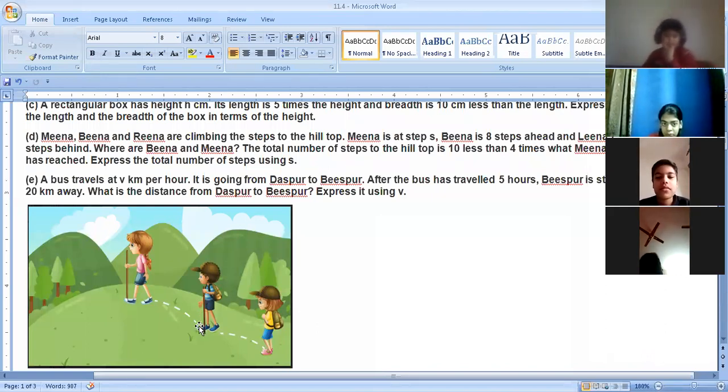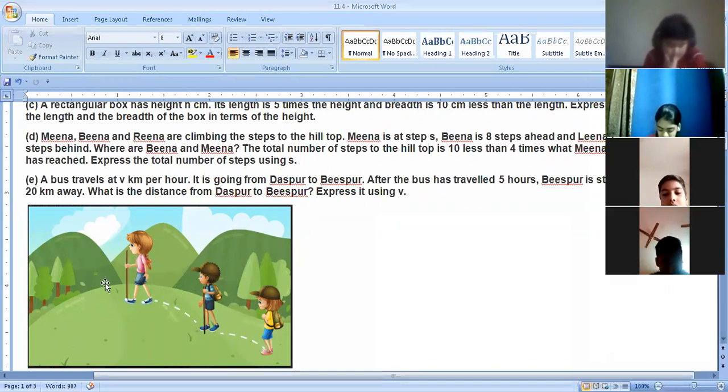She is ahead 8 steps. And Leena 7 steps behind. In the middle, Meena is there. Meena is at step S. Beena is 8 steps ahead, Beena is in front. And Leena is 7 steps behind it. She is behind it.